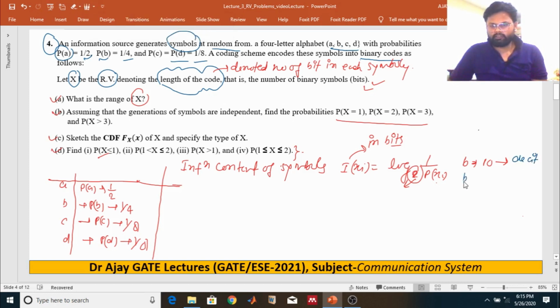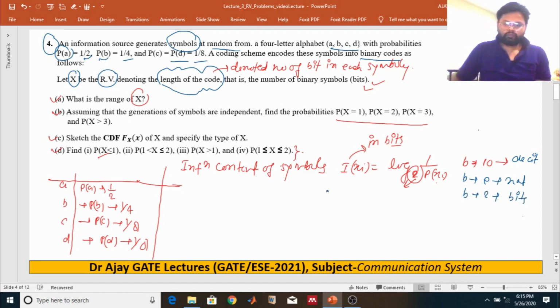If b is e, it is in nats, and if b is 2, it will be in bits. So correspondingly we can calculate the bits associated with this particular symbol. It is just equal to log base 2 of 1/PA.